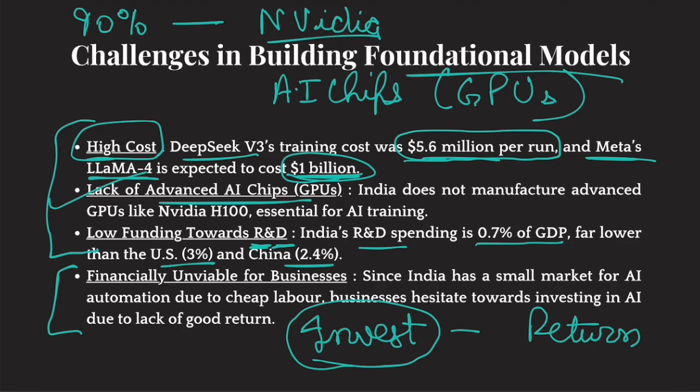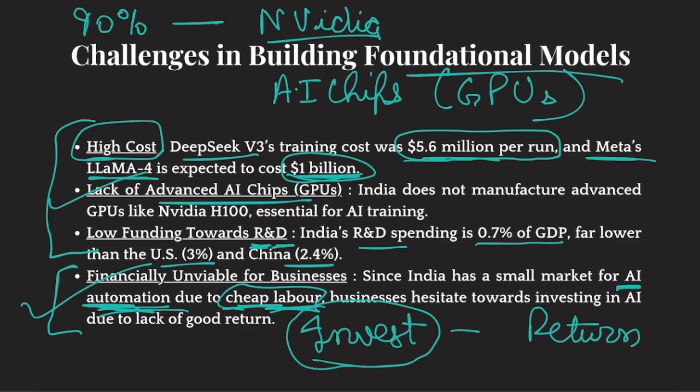The reason for that is that AI will bring in automation. And AI-related automation is only popular in those countries where labor cost is high, because companies want to replace these laborers because they are demanding so much salary, right? That is why companies invest in AI automation to replace laborers. But in India, labor is already available cheap. So many businesses do not want AI automation, and that is why no company is investing in AI to create foundational models, because there is little demand for AI automation models because of the availability of cheap labor. I hope you understood the entire point. Okay, so this is the issue.